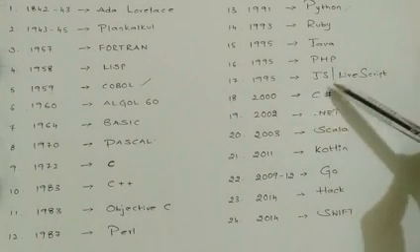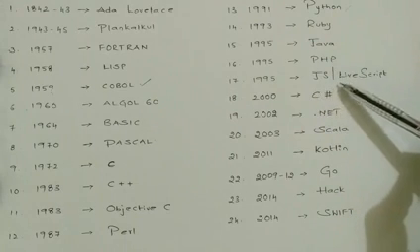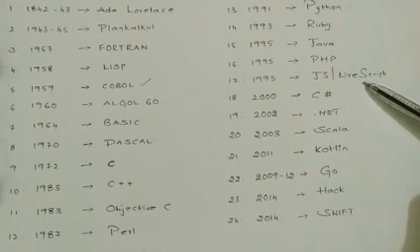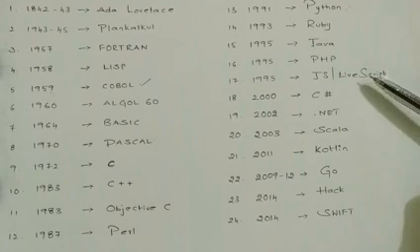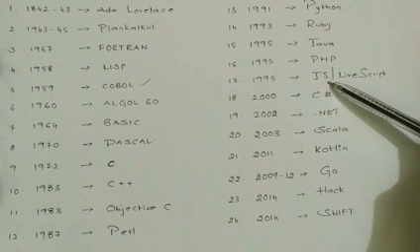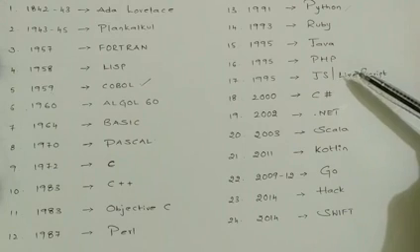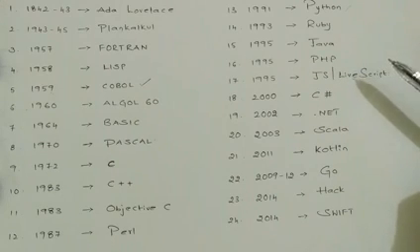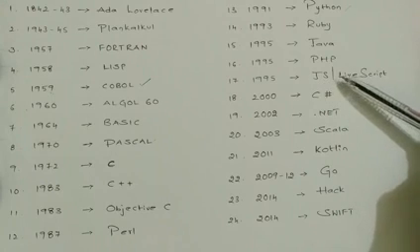And the same year they developed one more language called LiveScript. First they released it with the name LiveScript, but it was not so popular. Then they renamed it JavaScript. Why? Because at that time Java was leading in the market, right? So they renamed it JavaScript.